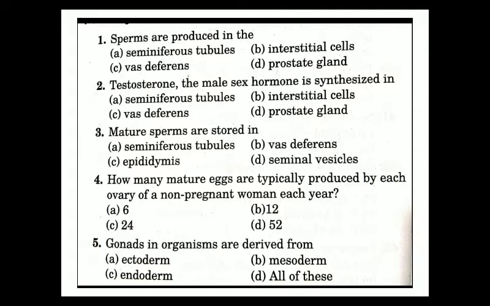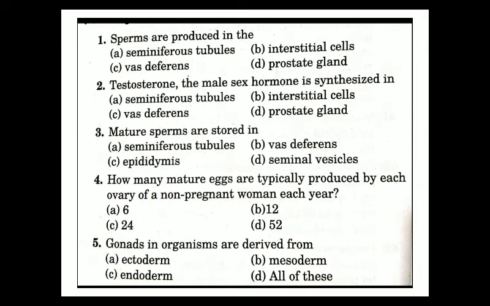During the first reproductive cycle, if the right ovary produces the mature egg, then in the next reproductive cycle the left ovary will produce the mature egg. Now I hope you will be able to answer this question. How many mature eggs are typically produced by each ovary of a non-pregnant woman each year? The answer will be 6. So option A is the correct answer.